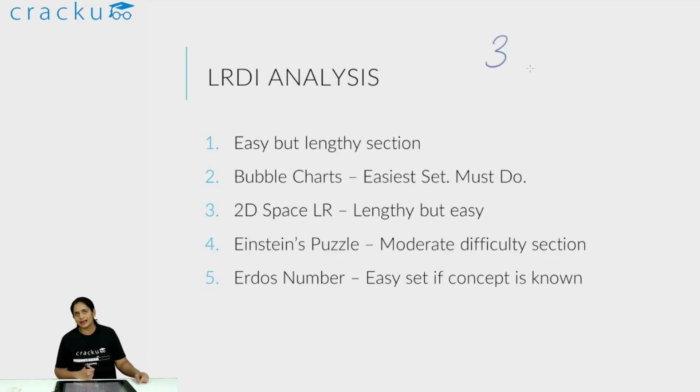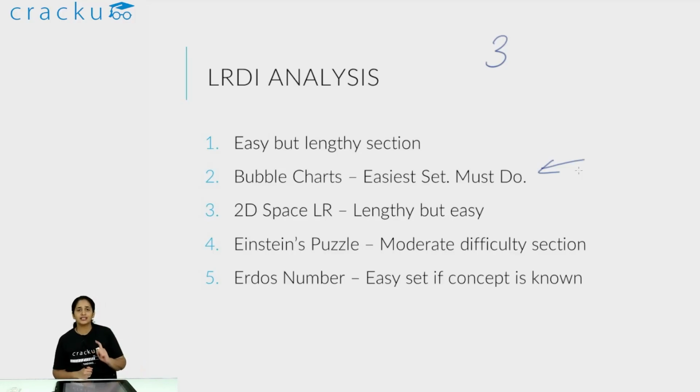But there are 2 things that actually made easy sets a bit difficult as such. The bubble charts was an easy set to do, and almost all students found it very easy. So there was no difficulty there. There was a 2D space LR which was easy, but it was lengthy. And when people see that they have to draw things out, they feel that this is going to be a time sink. But it was easy to do.